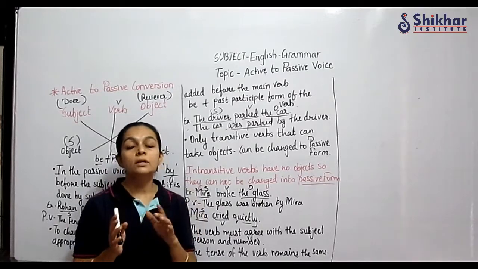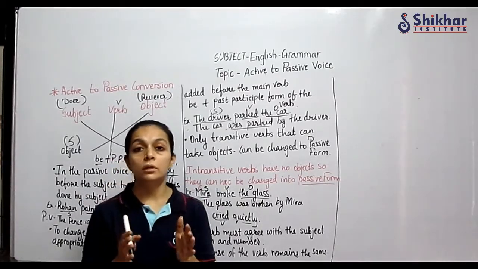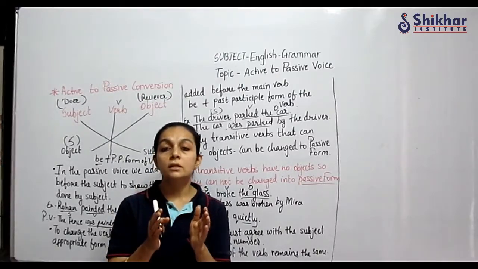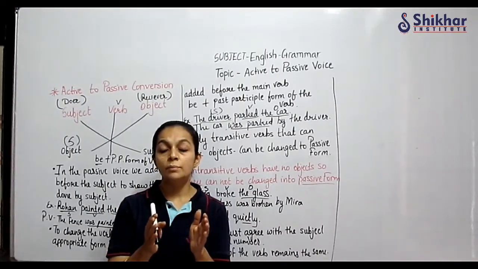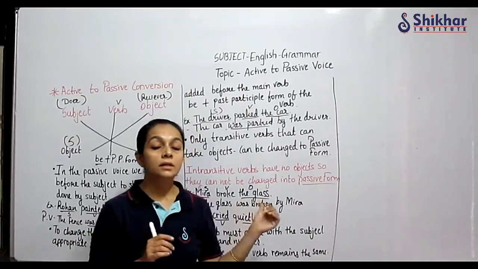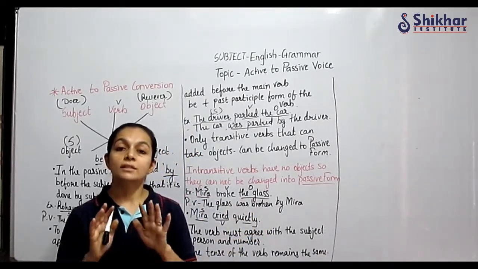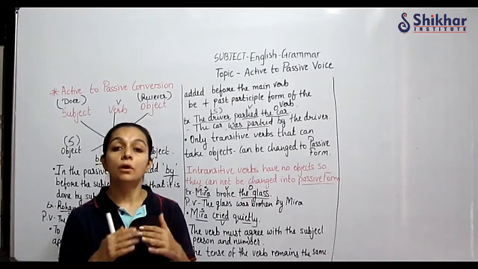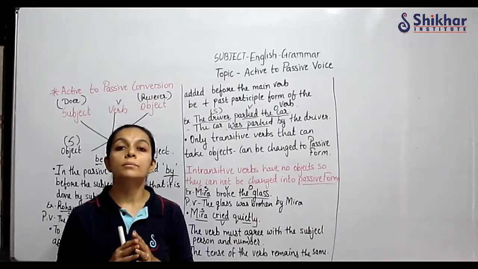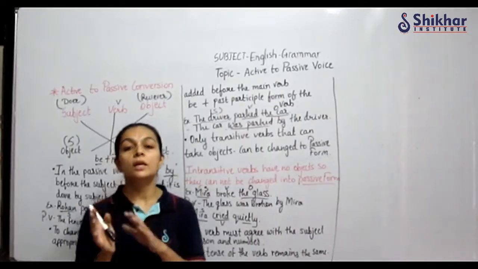Now, in direct to indirect speech, there is a rule that simple present tense will change to simple past tense. Correct? But in this, the rule is that the tense remains the same, only the verb form changes. So do not get confused. Many a time students get confused with direct to indirect speech.